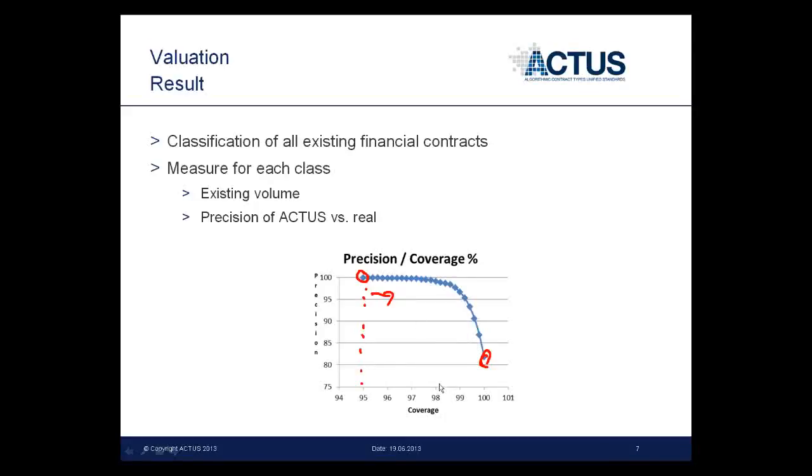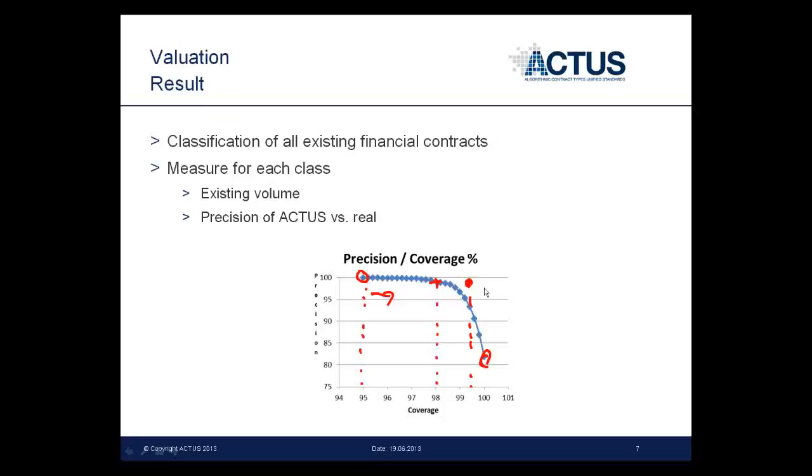If we would say we want to have a 98% coverage at a 99% precision, then we have to go up here to this graph, see where this point is. It's about at 99%. So that would mean we are in. We would be satisfied. So we would accept a declining measure for the rest of all the contracts. However, if you would say we want to have a 99.5% coverage at a 99% precision, so if you would like to have this point out here, then we would be out.